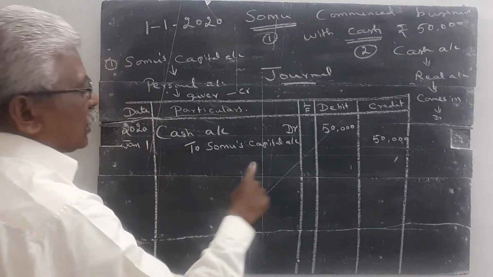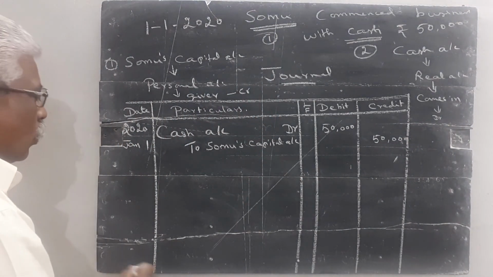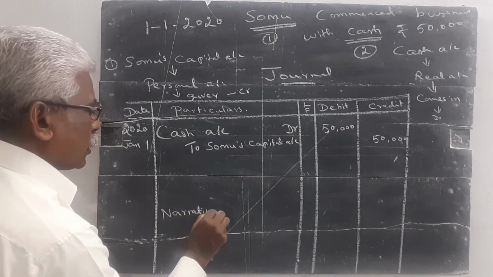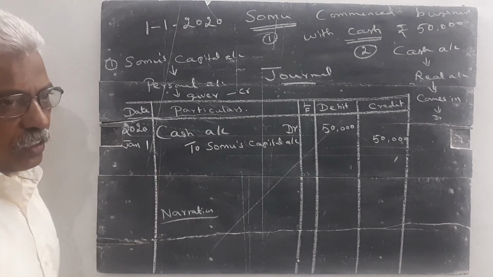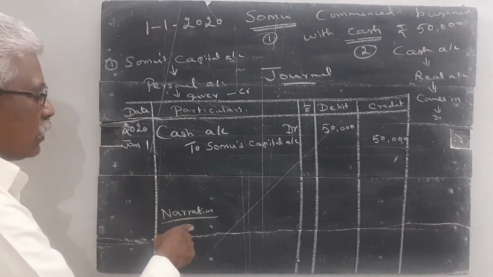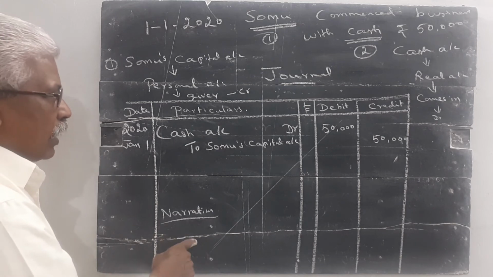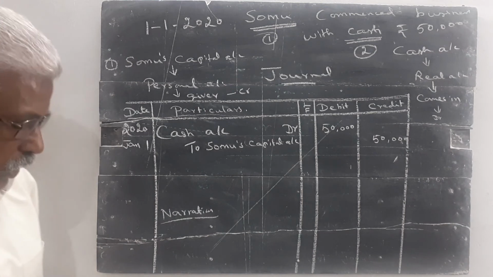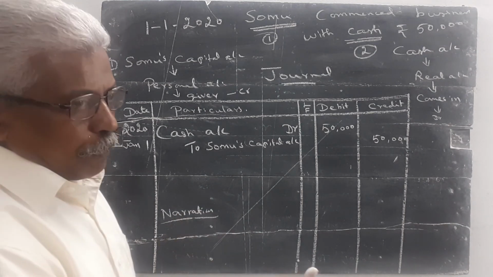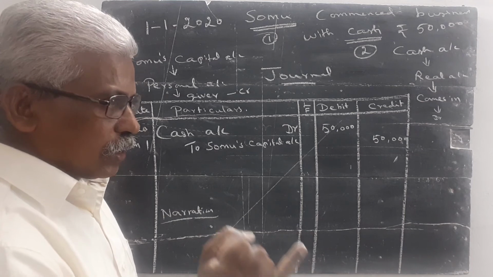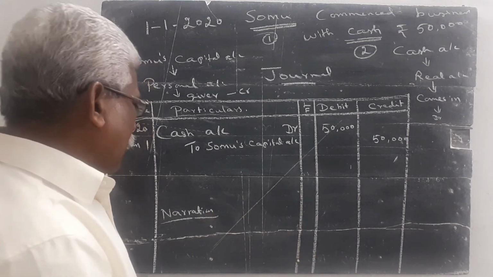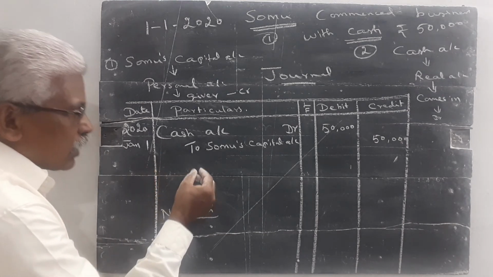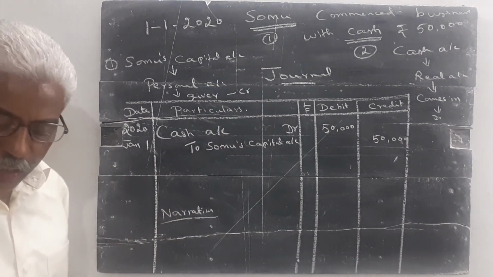Then we write the narration here. Then here you study what is the meaning of narration. Narration means the brief history of a transaction. Without narration, the journal is not complete. So, you study the word capital. Capital means the amount which is invested into the business. Likewise, what is a narration? The brief history, the short history of this transaction is called as a narration.